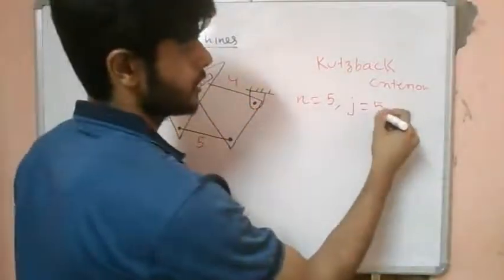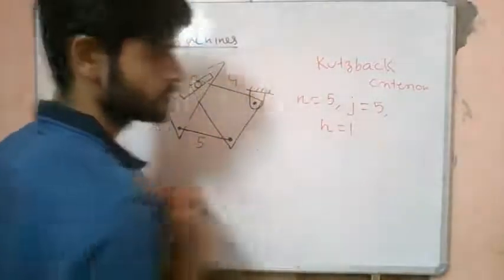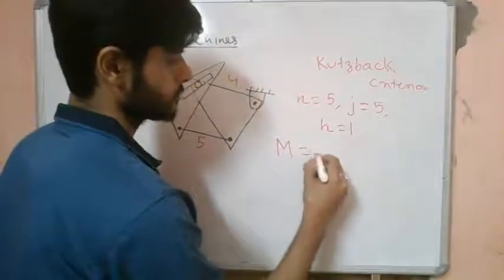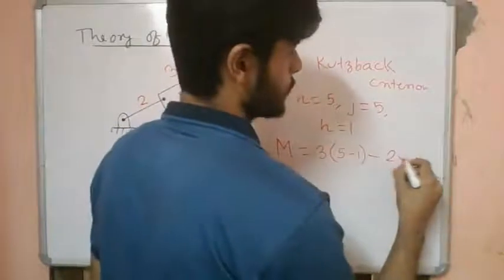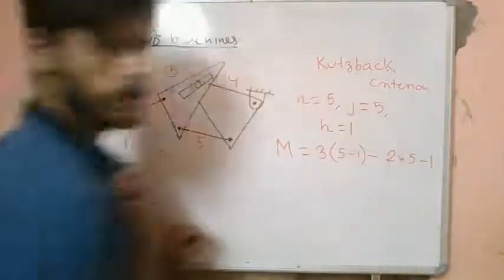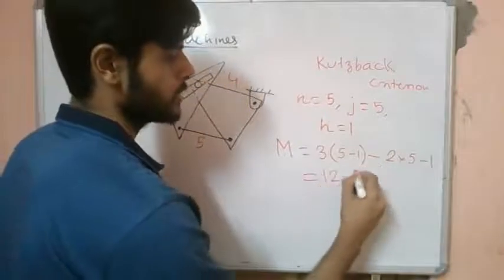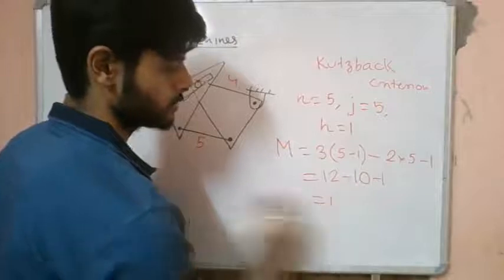This is a higher pair, as we have discussed. So m is equal to 3 times (5 minus 1) minus 2 times 5 minus 1, which is 12 minus 10 minus 1. We get this equal to 1.